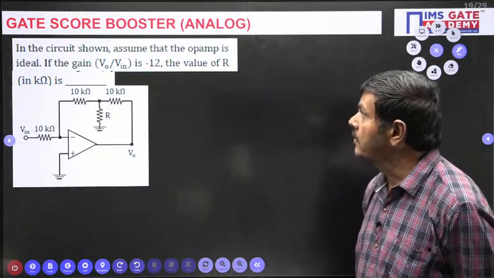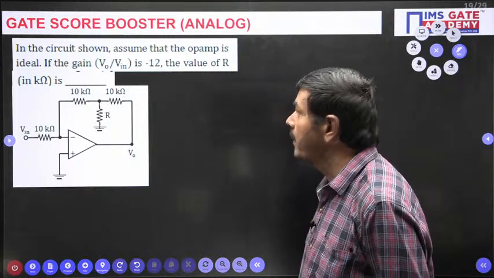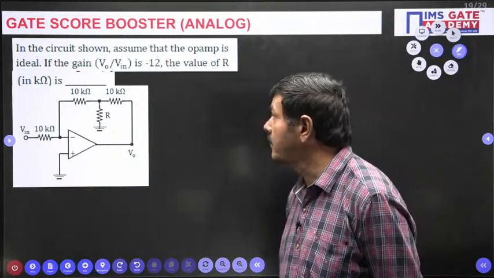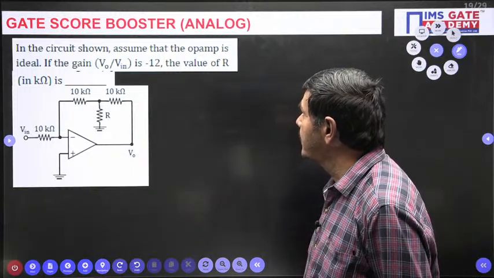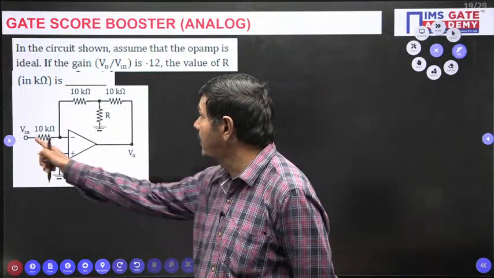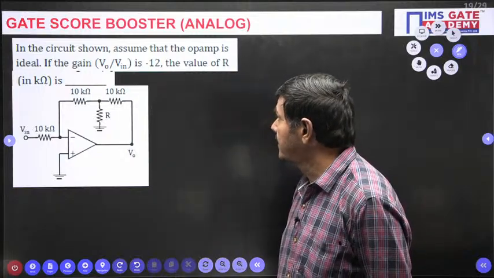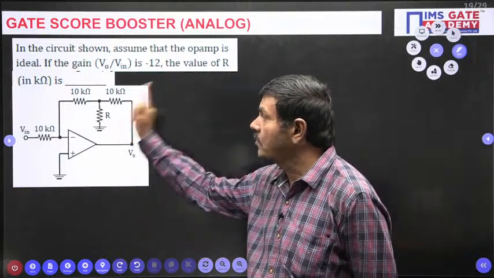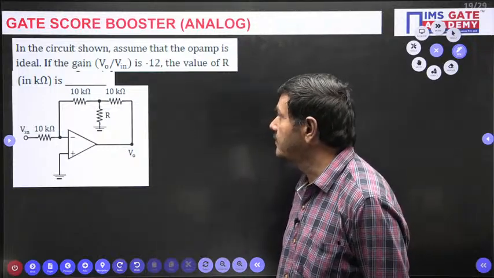What is given in the problem? In the circuit shown, assume that the op amp is ideal. This operational amplifier is ideal, it is given. The gain V0 by Vin is minus 12. That means the gain V0 by Vin is nothing but minus 12. Gain is given directly. The value of R equal to how much? It is asking to find the R value.